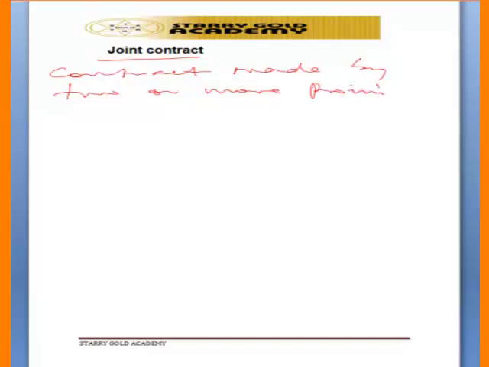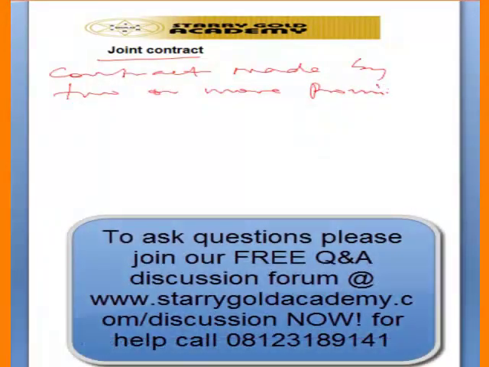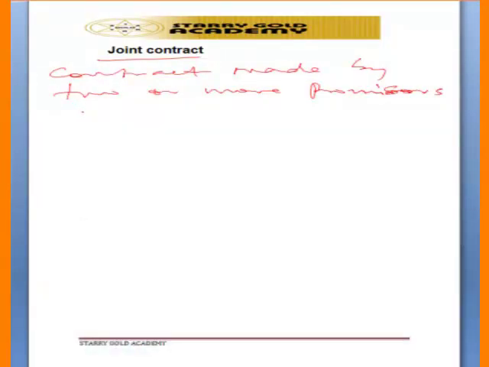Now this is what I'm trying to say. Contract made by two or more promisors and also two or more promisees.